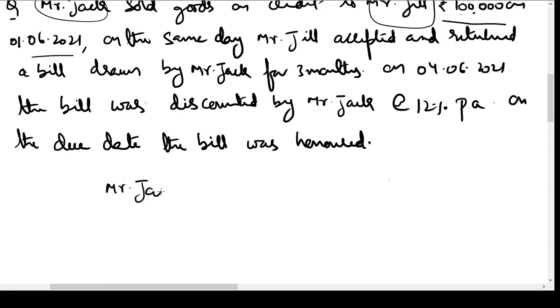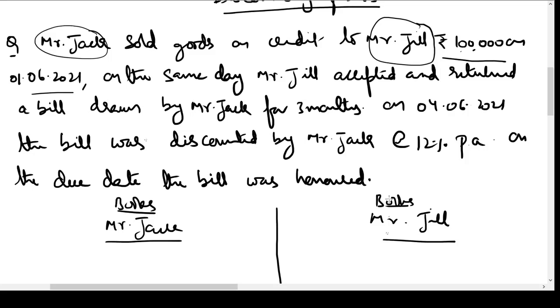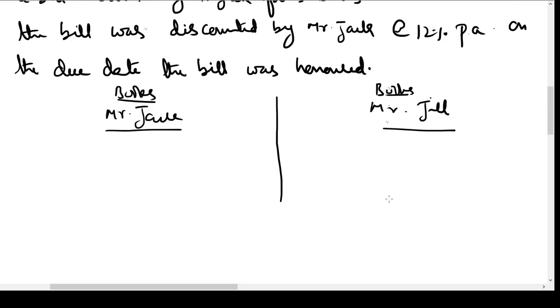Jack and Mr. Jill? So we are going to see how they are going to record entries in the books of Mr. Jack and books of Mr. Jill. So when we are in this column, we have to become accountants of Mr. Jack, and when we are in this column, we have to become accountants of Mr. Jill. So what happened? Mr. Jack sold goods on credit to Mr. Jill on 1st June 2021.